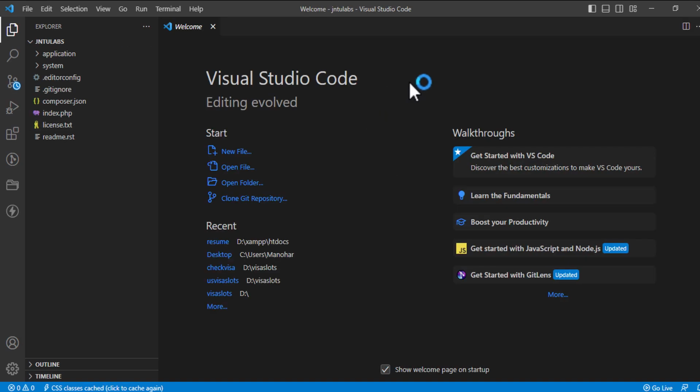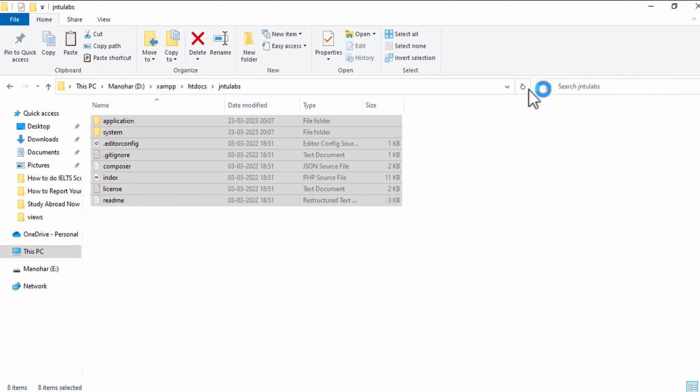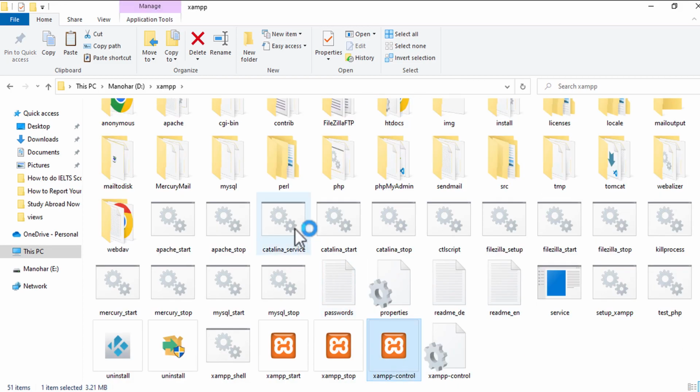Once you have pasted, open any text editing code. Here I will be using Visual Studio Code. I have opened the complete code here.